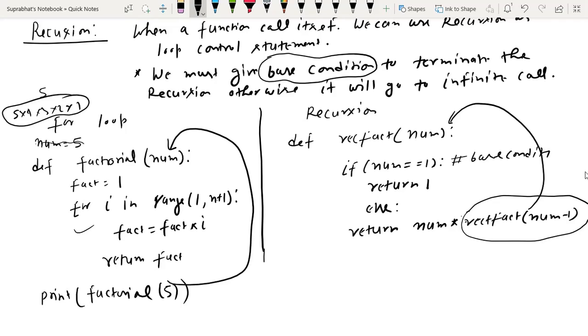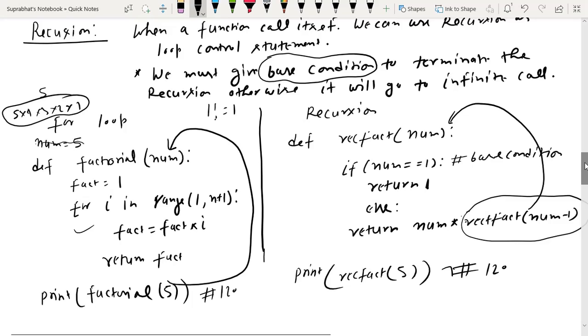So you must know the base condition. We know what the factorial of 1 is; 1 factorial is 1. So I have written if num equals 1 then return, I am returning the value 1, else return num into rect fact num minus 1. When I finally call this from outside the def function, I simply print this rect fact, and I have passed the value 5, then it will also display 120, it will also display 120.